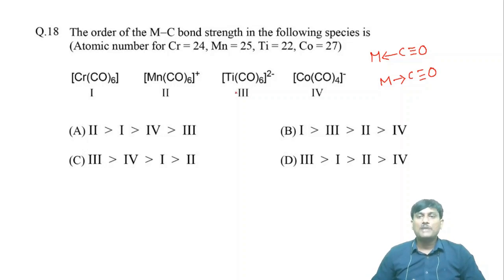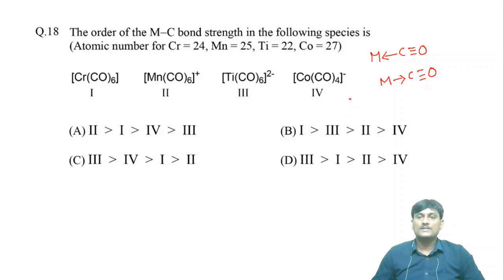So the back bond strength depends on the electron density on the central atom, that is the metal atom. The more the back bond strength, the more the MC bond strength.